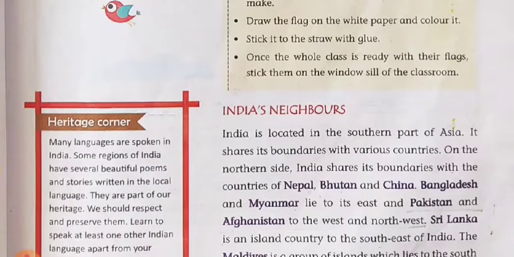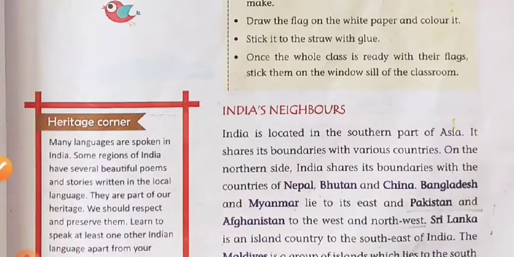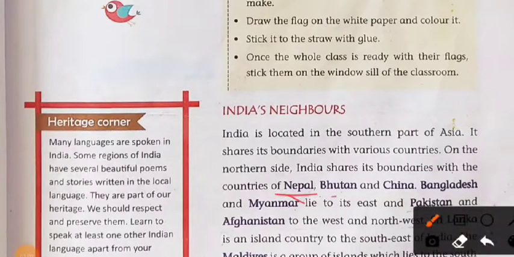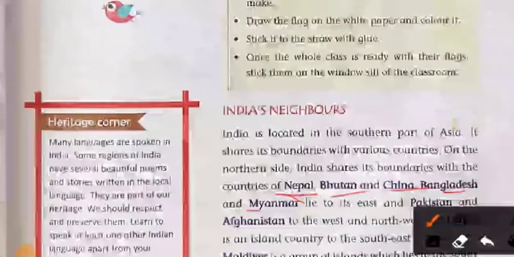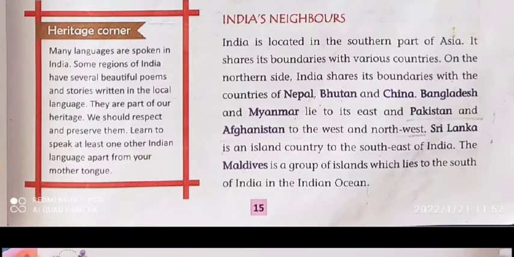First, we will learn what neighbors are. Neighboring countries are the countries that share their borders with other countries. On the northern side, there are Nepal, Bhutan, China, and Bangladesh and Myanmar. In the west, there are Pakistan and Afghanistan, and in the south, Sri Lanka and Maldives.